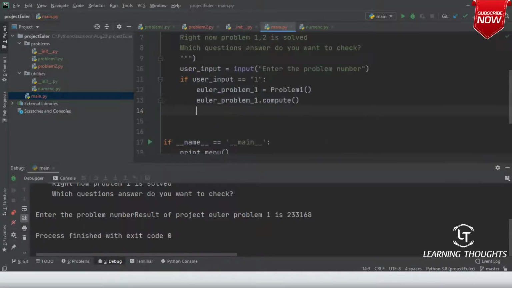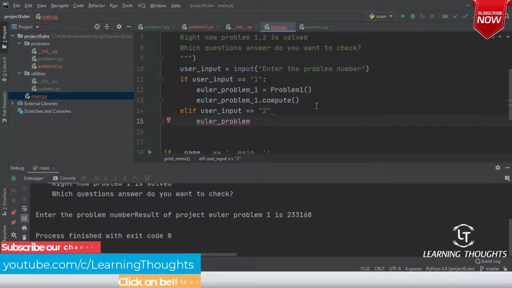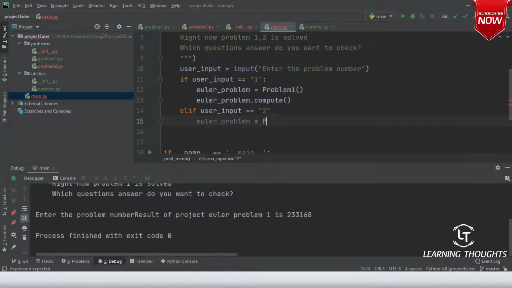Slowly this loop becomes very horrible to handle, but it's okay, we'll fix that. elif user_input is equal to 2, Euler_problem equals, I'm removing this, I'll make it very simple.